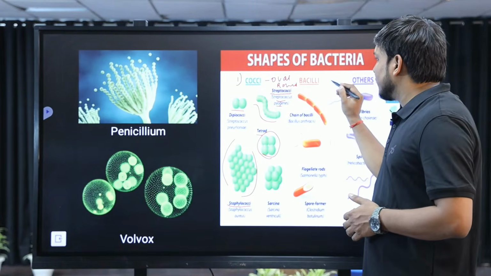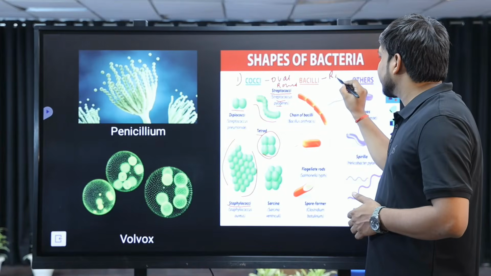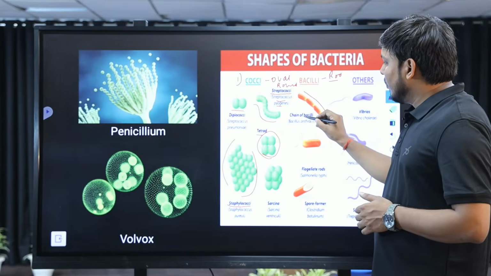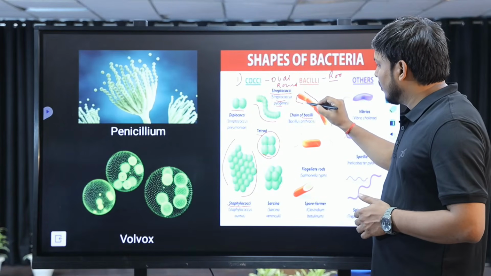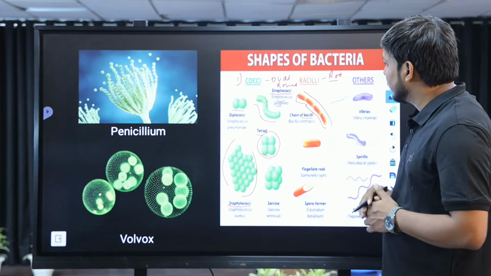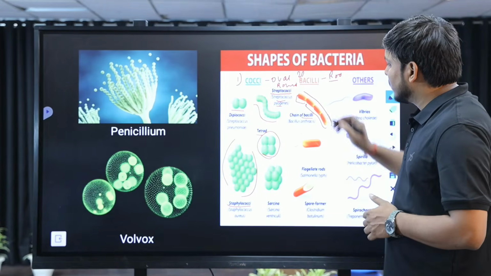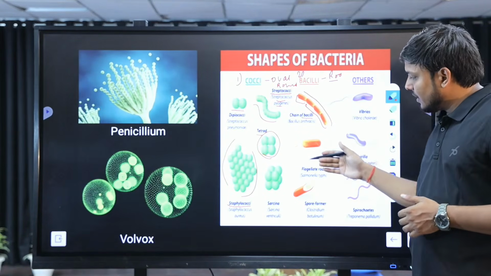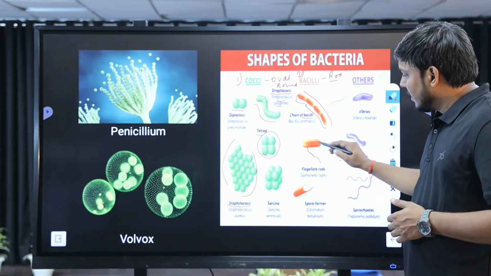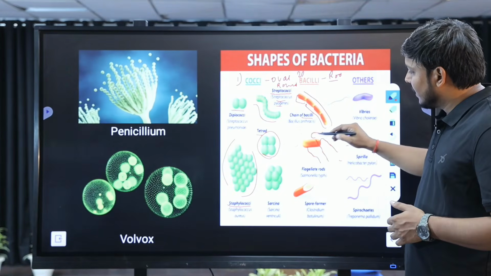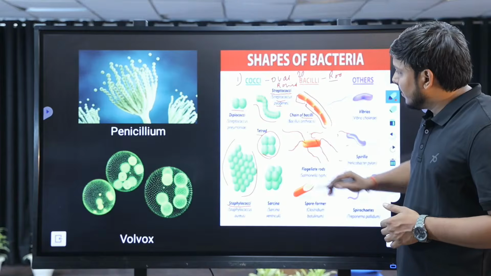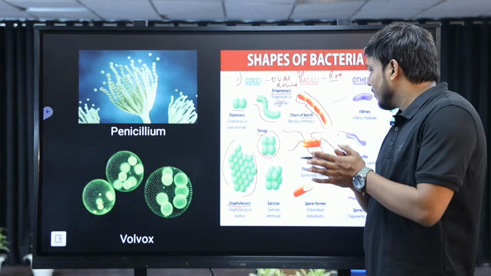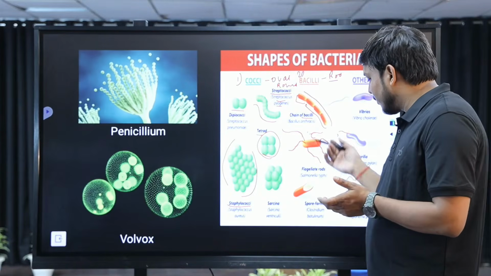The next shape is bacillus. Bacillus means rod shape, it looks like a rod, you can see there, rod shape. It can be a single rod, or there can be a chain of bacilli. The second structure is bacilli, which means rod-shaped bacteria. Inside these bacteria they have some filaments also, and flagella also. These flagella help this shape of bacteria to locomote and move from one position to another.